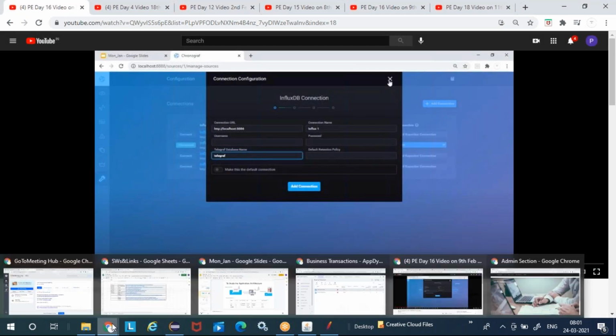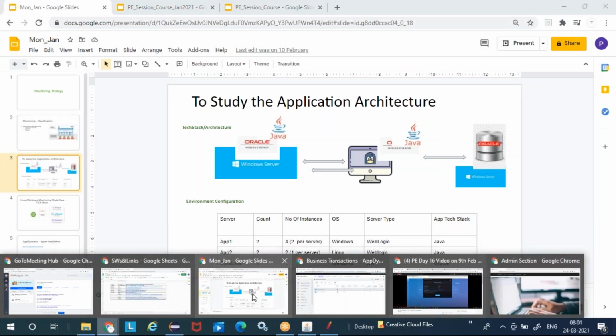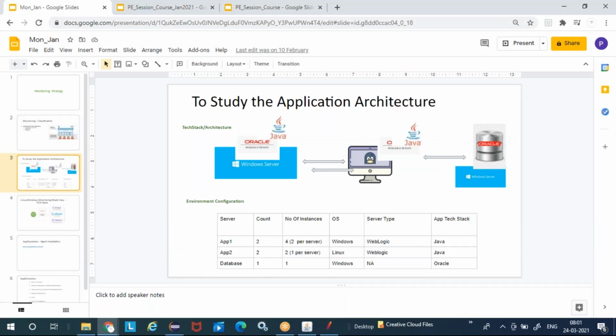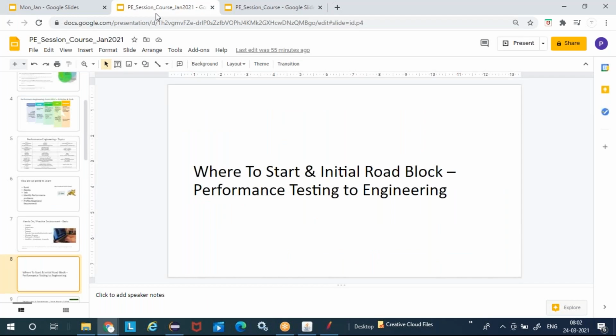So for database tuning, I see you are already covering a few things on AWR. So are we also going to cover the query optimization and studying the hash map and all those things?